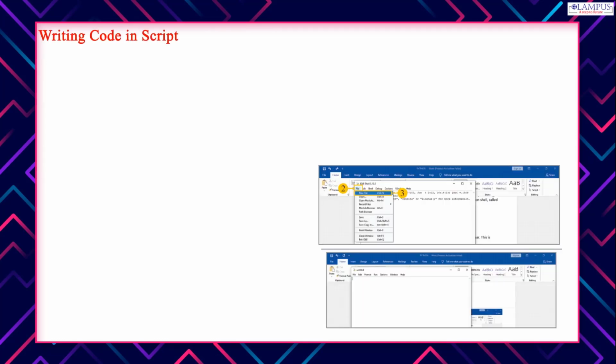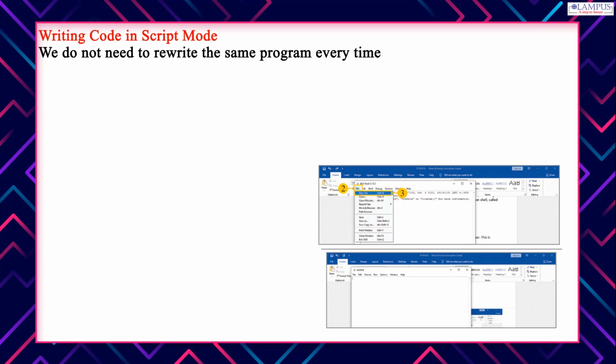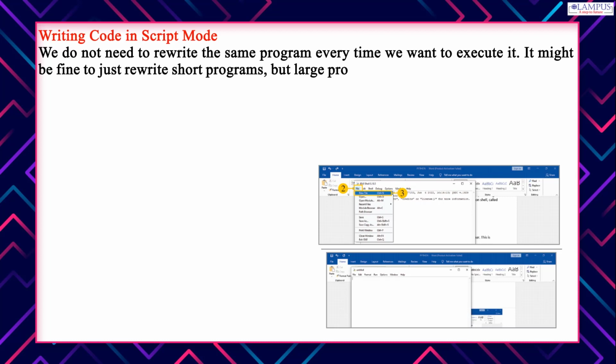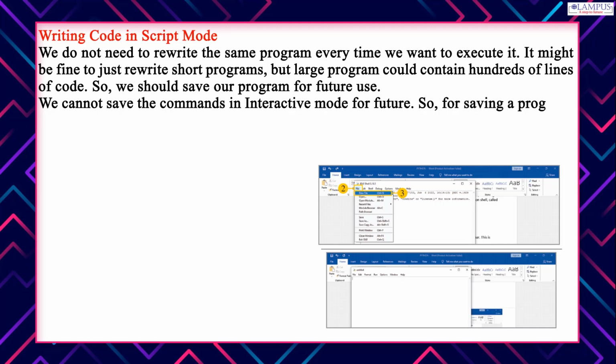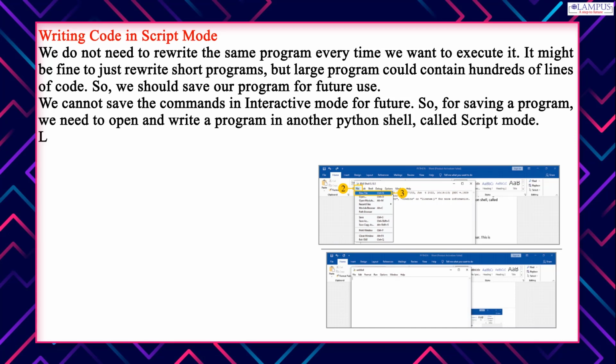Writing code in script mode. We do not need to rewrite the same program every time we want to execute it. It might be fine to just rewrite short programs, but a large program could contain hundreds of lines of code. So, we should save our program for future use. We cannot save the commands in interactive mode for future. So, for saving a program, we need to open and write a program in another Python shell, called script mode. Let us learn to write code in script mode.